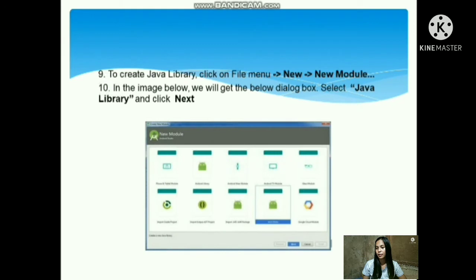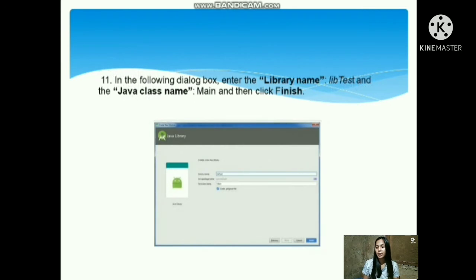Step 9. To create a Java library, click on the File menu, then click New, then click New Module. Step 10. In the image below, we will get the below dialog box. Select Java library and click Next. Step 11. In the following dialog box, enter the library name, live test, and the Java class name, main, and then click Finish.